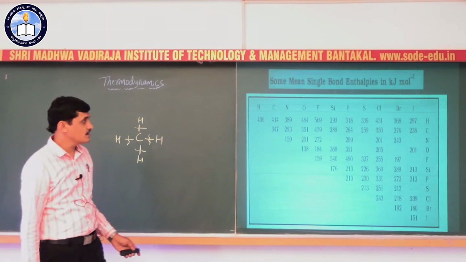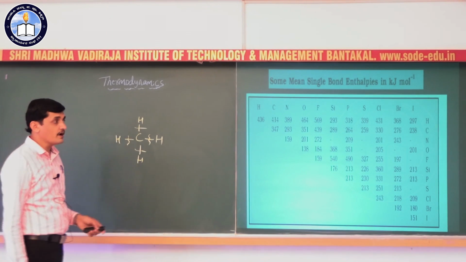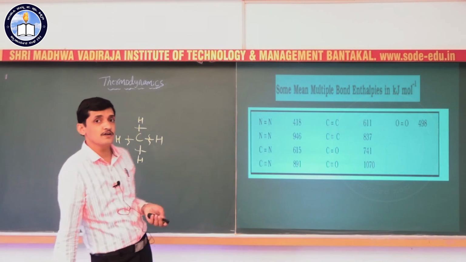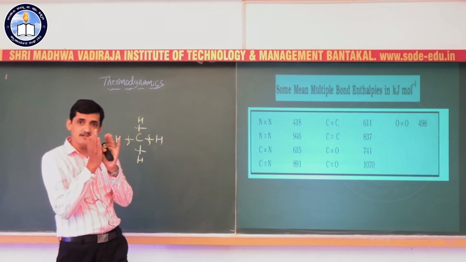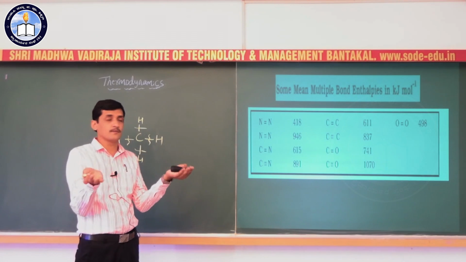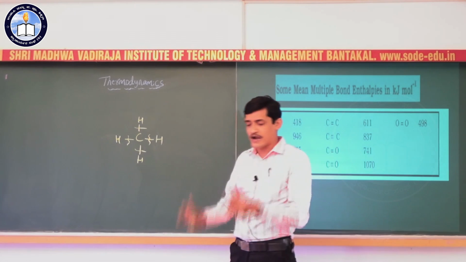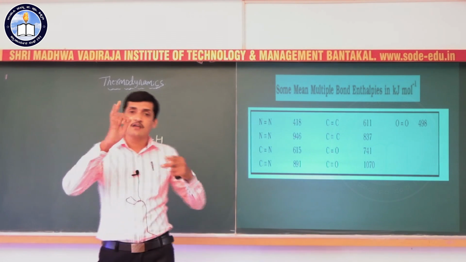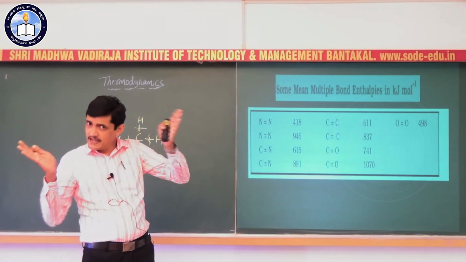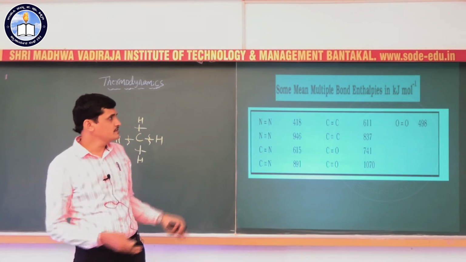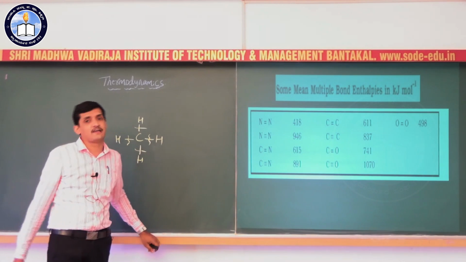So we can see the single bond enthalpy is lesser because the bond strength is less than double bond or triple bond. If there is a double bond or triple bond between two atoms in a molecule, then the energy required to break the bond is higher. So this is about the bond enthalpy.